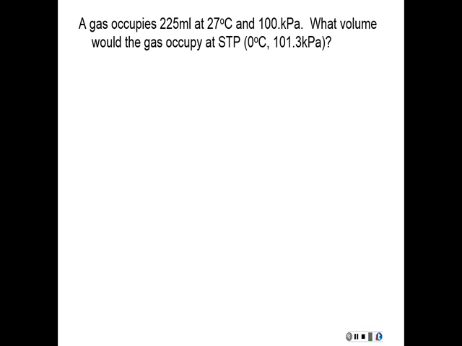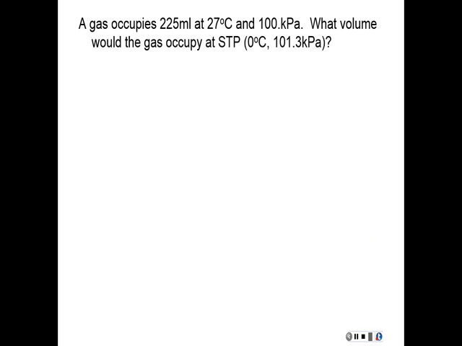All right, let's try another problem. Now in this case, we're going to be using more factors. So here we have a gas occupying 225 milliliters at 27 centigrade and 100 kPa. What volume would the gas occupy at standard temperature and pressure, STP? Now standard temperature has to be 0 centigrade or 273 Kelvin, but it can be any of those standard pressure units we saw early in this lesson.